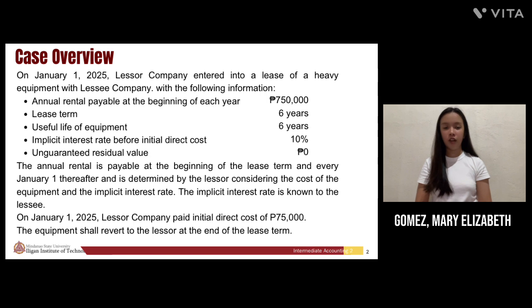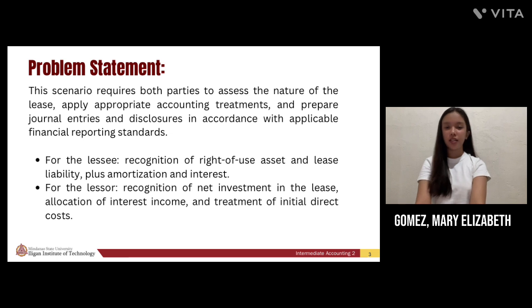The equipment shall revert back to the lessor at the end of the lease term. Additionally, Lessor Company incurred 75,000 pesos initial direct costs on the lease commencement date. This scenario requires both parties to assess the nature of the lease, apply appropriate accounting standards, and prepare the necessary journal entries and disclosures in accordance with applicable financial reporting standards.